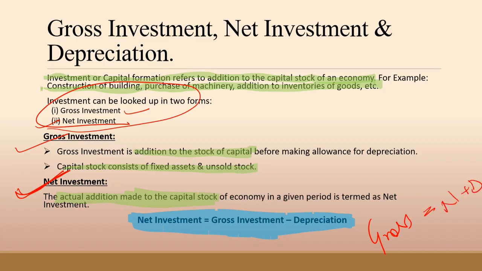And I would like to add one more thing in this topic, that gross investment is the expenditure on purchase of fixed assets and unsold stocks during the accounting year. However, gross investment doesn't indicate the actual change in the economy's stock of productive assets for a given year. During the production process, some amount of fixed assets is used up. This loss of fixed capital is depreciation. By subtracting depreciation from gross investment, we'll get net investment.